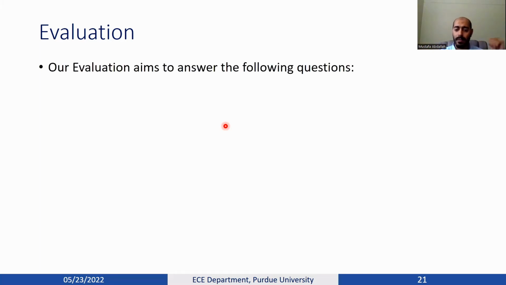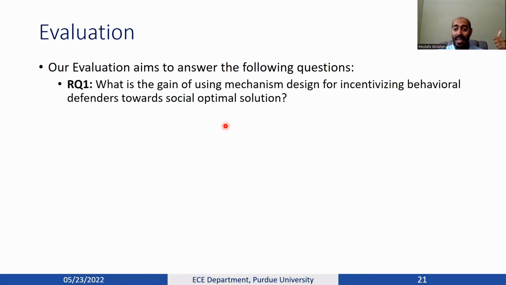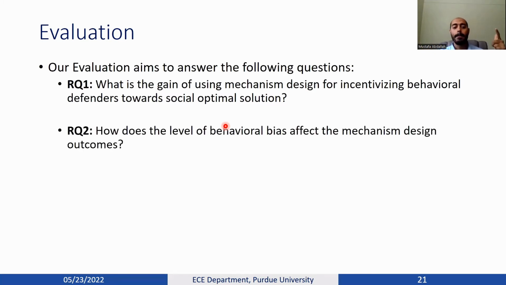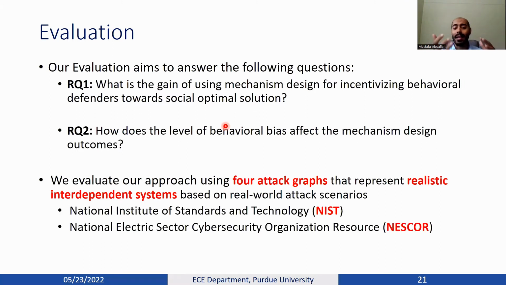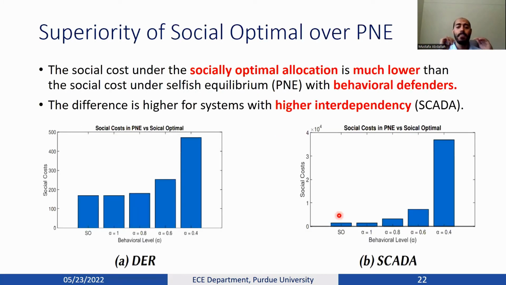Our evaluation tried to answer these questions. First, what's the gain of using mechanism design for helping behavioral defenders to achieve social optimal? And second, how does the level of behavioral bias affect the outcomes of our mechanism design? To answer these two questions, we evaluate our approach using 4 attack graphs based on real-world attack scenarios. And these scenarios were built using well-defined standards such as the NIST guidelines and NESCO guidelines.